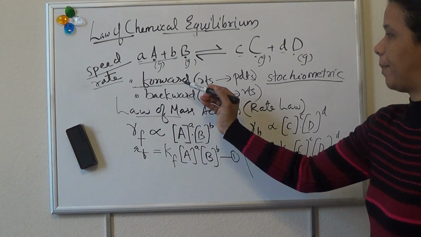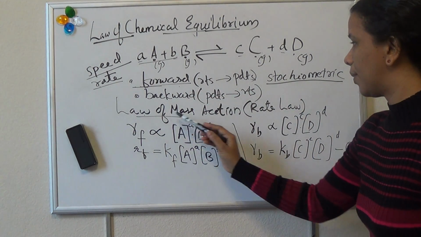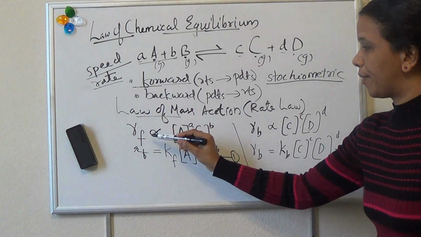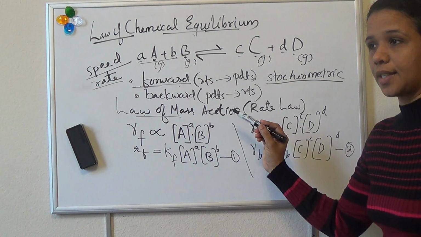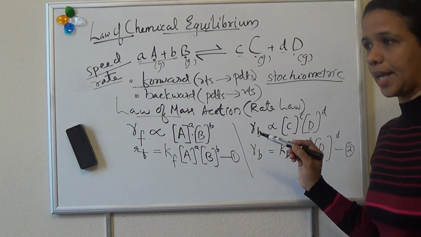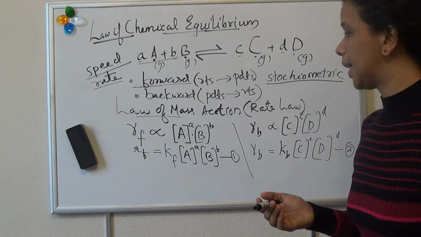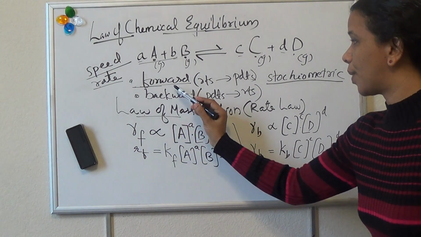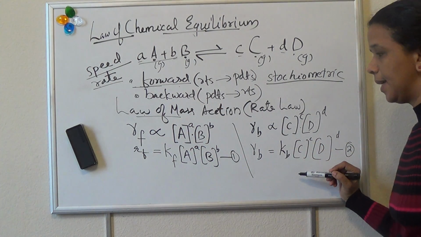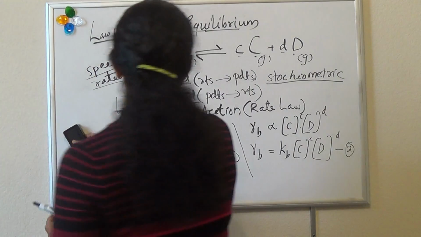So there are two types of reaction, forward reaction and backward reaction. According to law of mass action, the rate of a reaction will be directly proportional to the concentration of reactants. That is, if reactants concentration increases, rate will also increase. So when we apply this for forward reaction, we get this expression, and for backward reaction, we get the other expression.